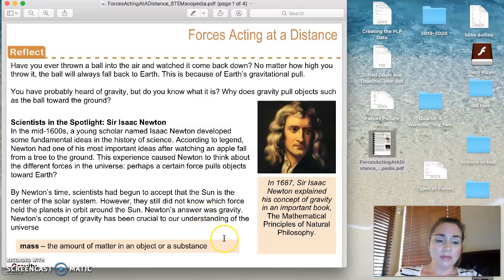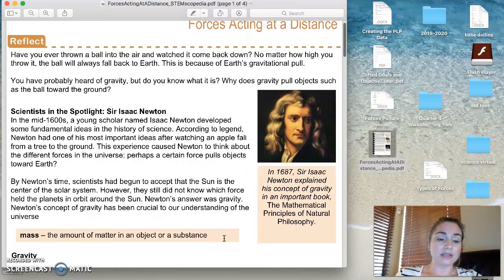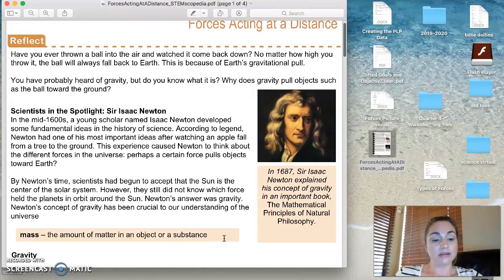By Newton's time, a scientist had begun to accept that the sun is the center of the solar system. That is called the heliocentric model. However, they still did not know which force held planets in orbit around the sun. Newton's answer was gravity. Newton's concept of gravity has been crucial to our understanding of the universe.